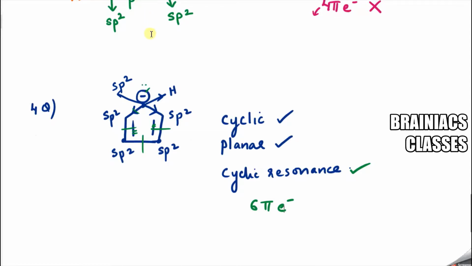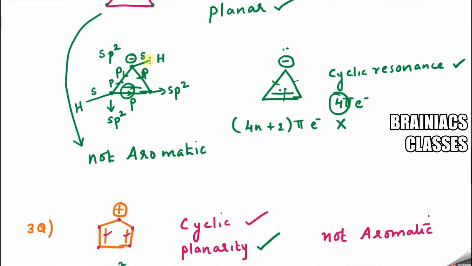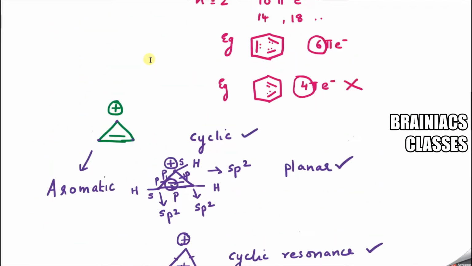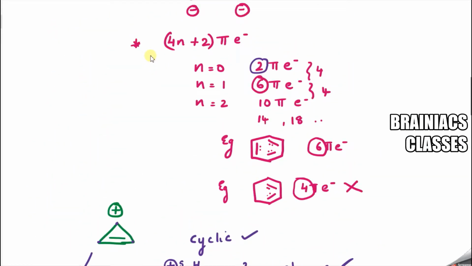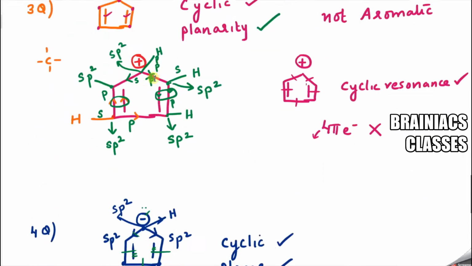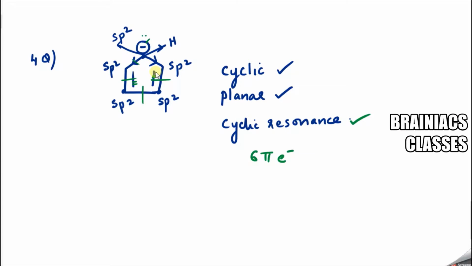Now let's see, 6 is part of this one. So coming back to here, I know that 6, yes, 6 is a part of Huckel's rule. When n is equal to 1, 6 will come, correct? So that means Huckel's 4n+2 pi electron rule is also followed. So the compound is actually aromatic. Understood? Very simple, right? Yeah. Next we will go to the next question. I will give you a little more tough questions.